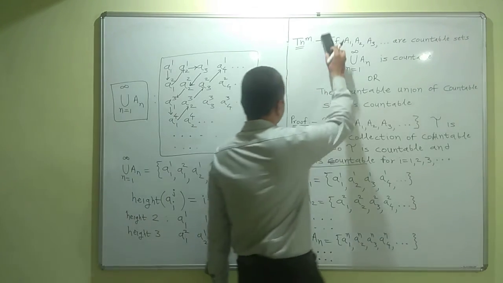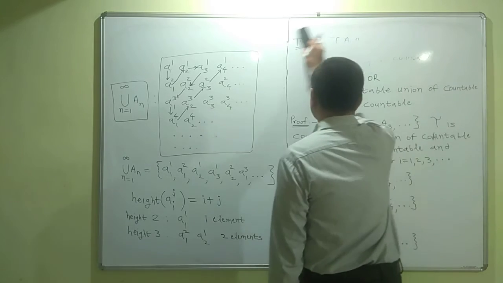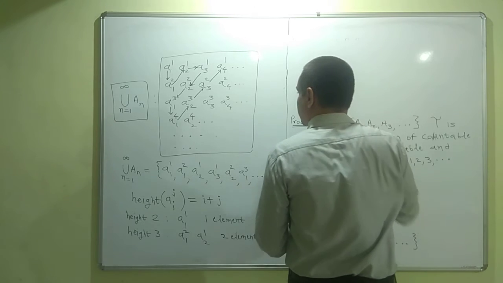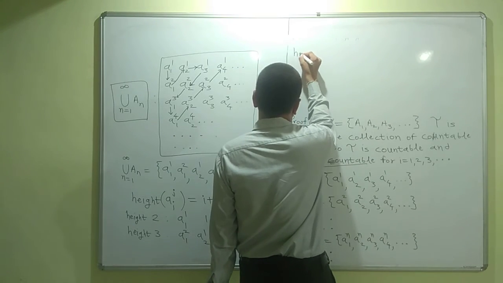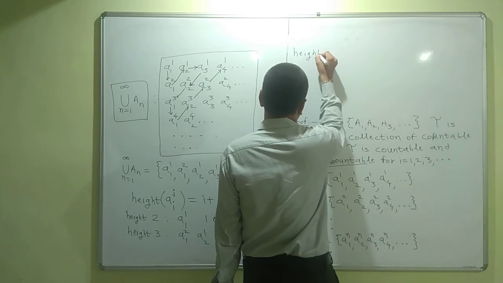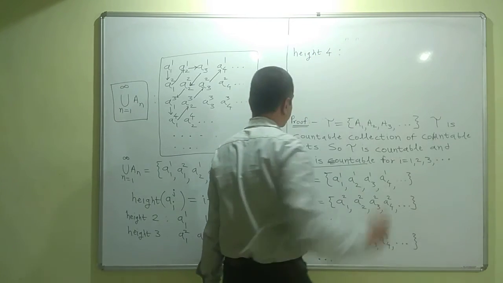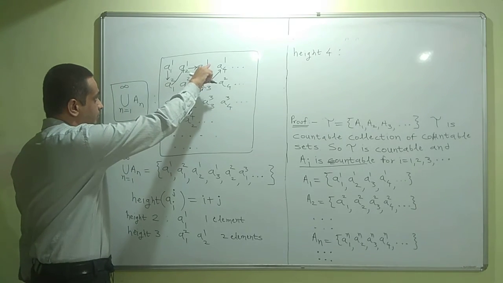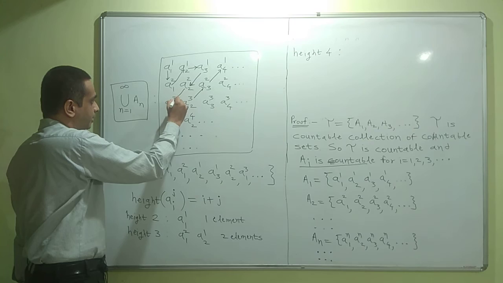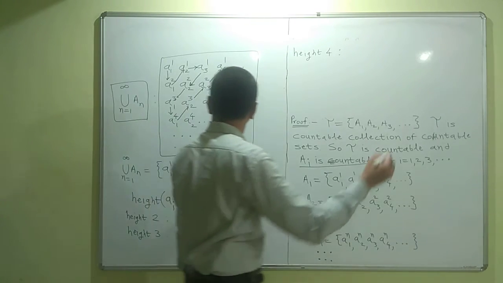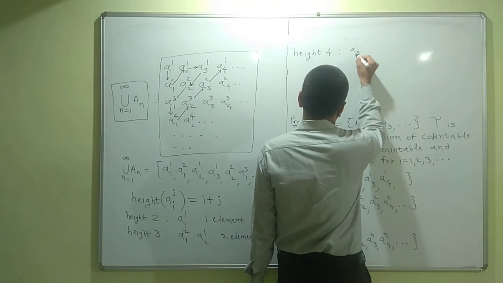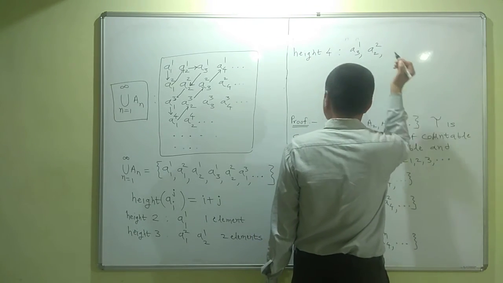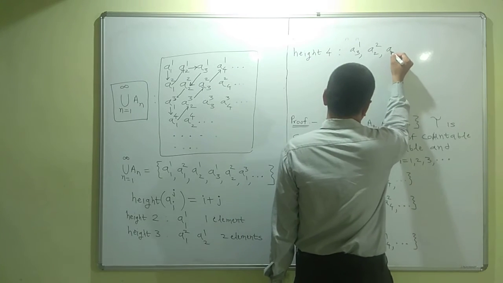What about the number of elements of height 4? Again, you can tell me by using this diagram. How many elements are there of height 4 which are diagonally connected? You can observe this diagonal line gives us the elements of height 4: A31, A22 and A13.